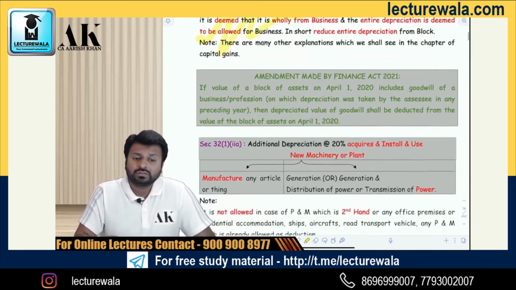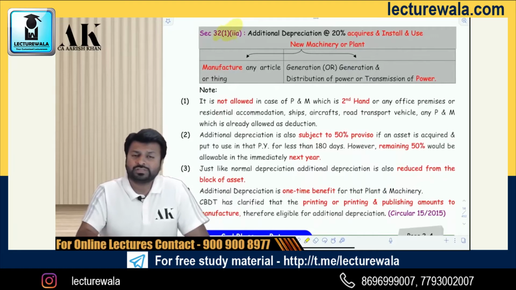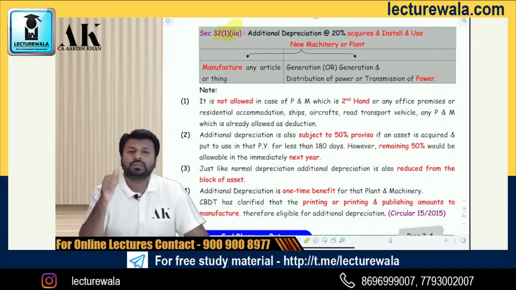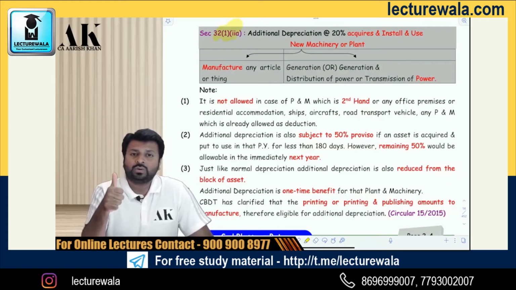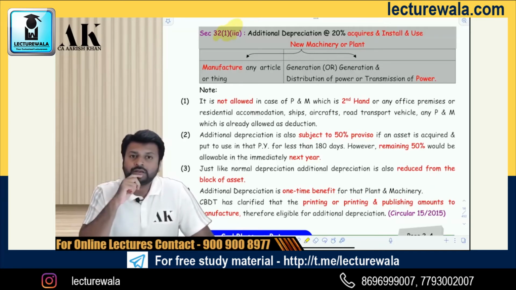Okay. Now coming to the additional depreciation. Section 32(1)(iia). What does it have to say? You will get additional 20% depreciation. Why? And to whom? You should be a manufacturer, or you should be engaged in the business of power generation, distribution, transmission, whatever it is. And you should acquire and put to use a new plant and machinery. So if you are a manufacturer or a power generator or distributor and you acquire a new plant and machinery and put it to use, you will get 20% additional depreciation for that year. You will not get 20% every year, only for that year.